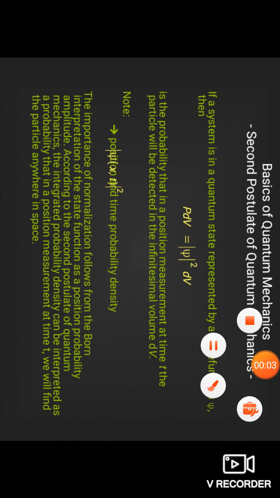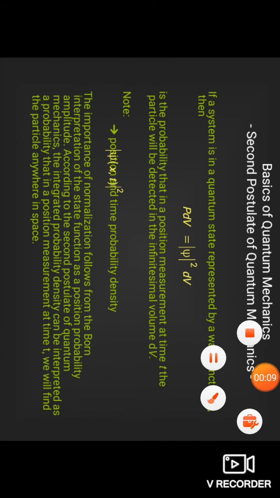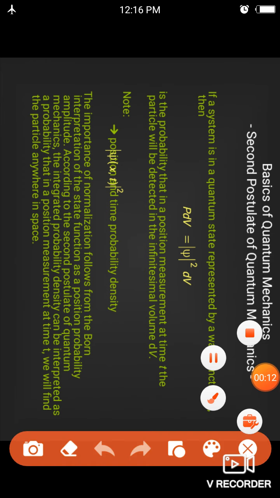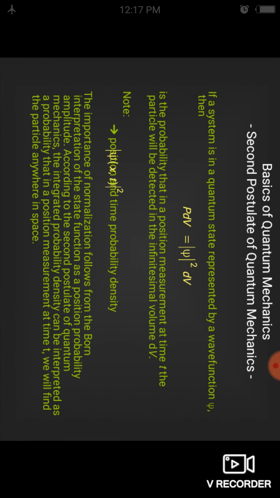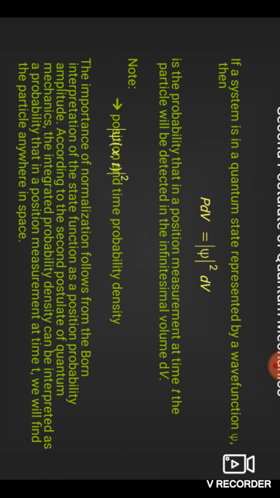Dear student, today we will talk about the probability density of a system. What is the meaning of probability density? The probability density is a term which includes the total probability of a system to be found in between two intervals or two boundaries.